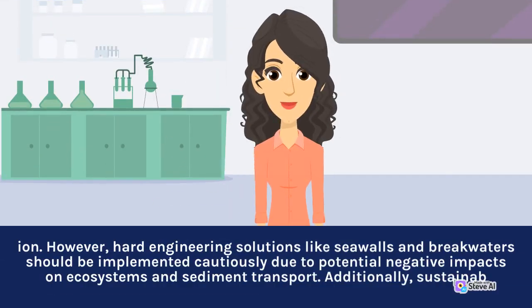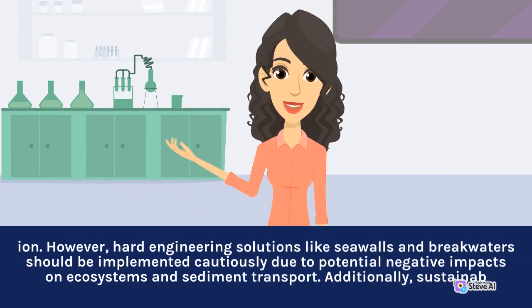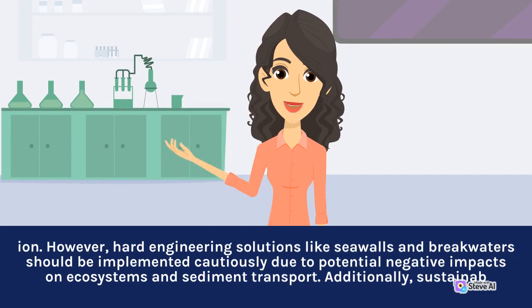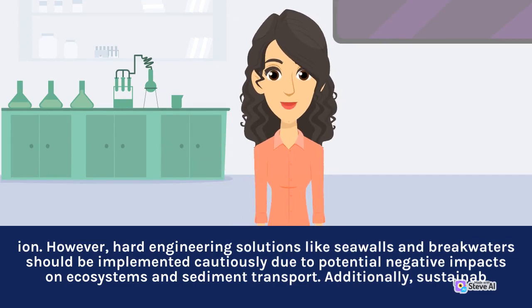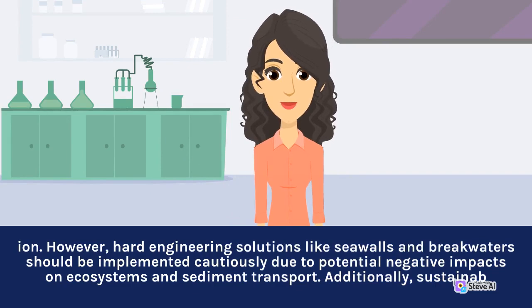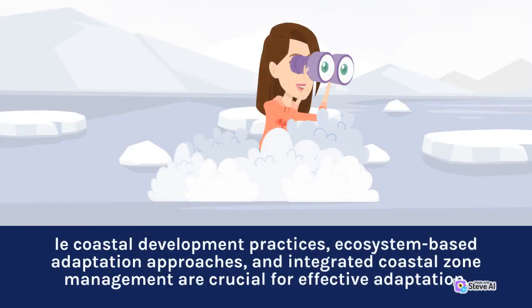However, hard engineering solutions like seawalls and breakwaters should be implemented cautiously due to potential negative impacts on ecosystems and sediment transport. Additionally, sustainable coastal development practices, ecosystem-based adaptation approaches, and integrated coastal zone management are crucial for effective adaptation.